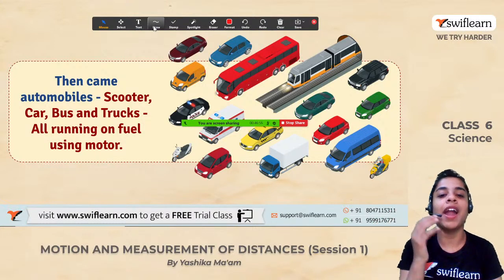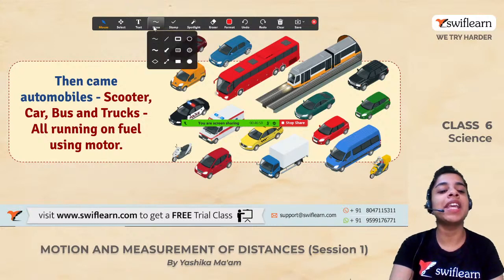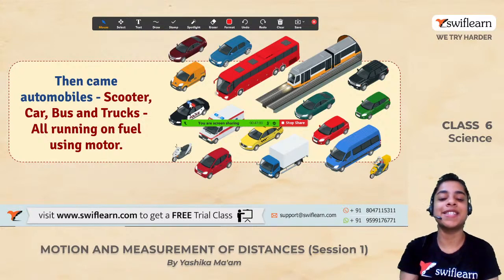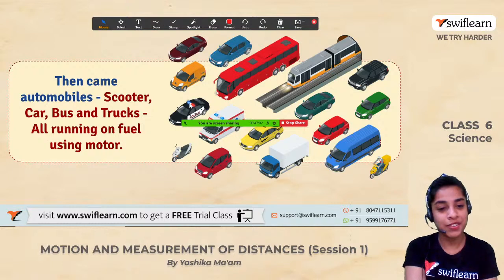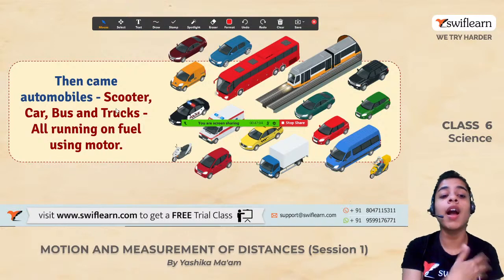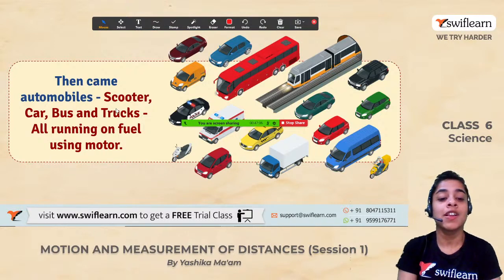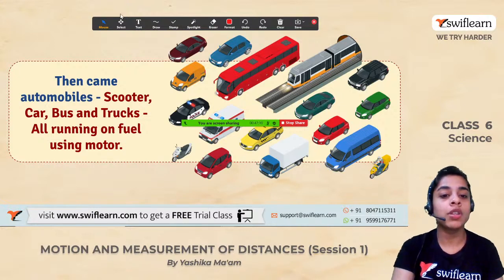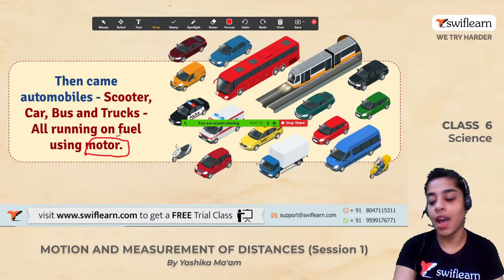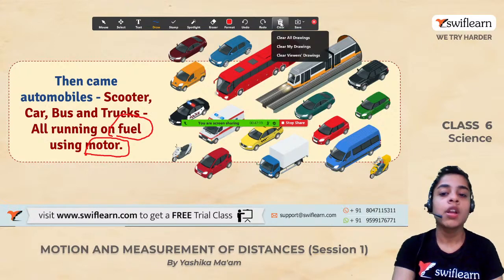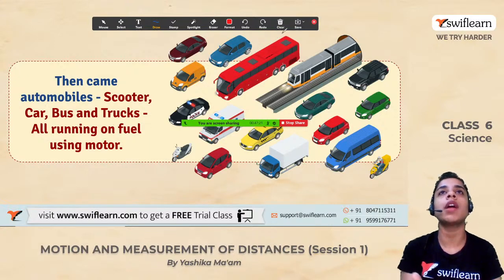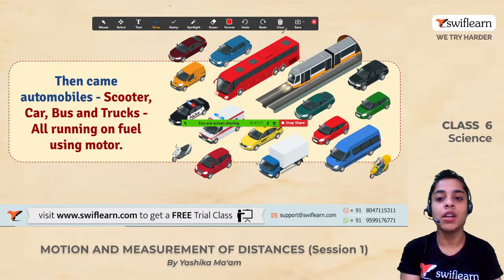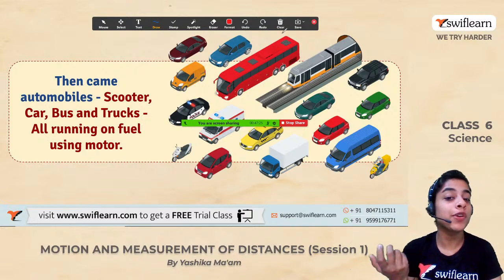Right? And now finally, then came these automobiles that are being displayed on the screen. Scooter, car, bus, trucks, all running on fuel and using motor. So they are called automobiles. उनके अंदर मोटर है. And how are they running? They are running on fuel. Yes, of course, when they are running, they need energy to run, right? What is your fuel? आपका fuel क्या है?